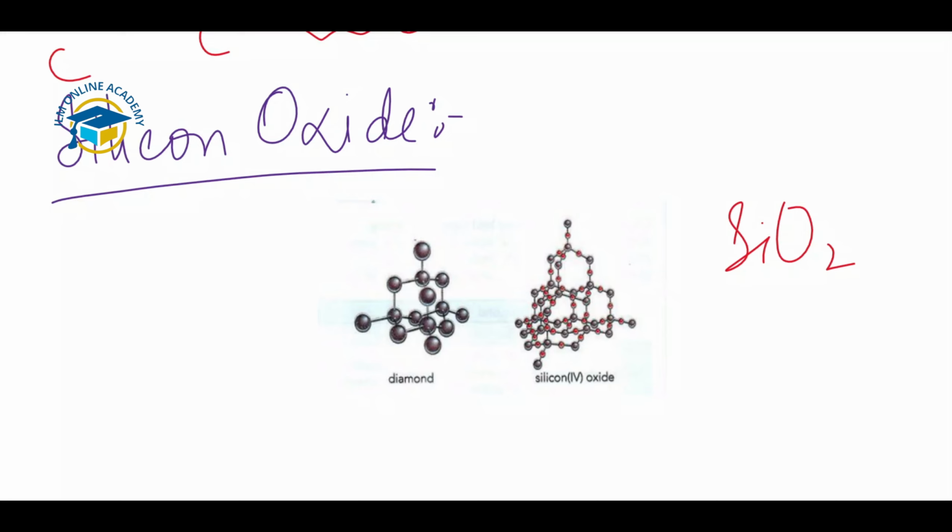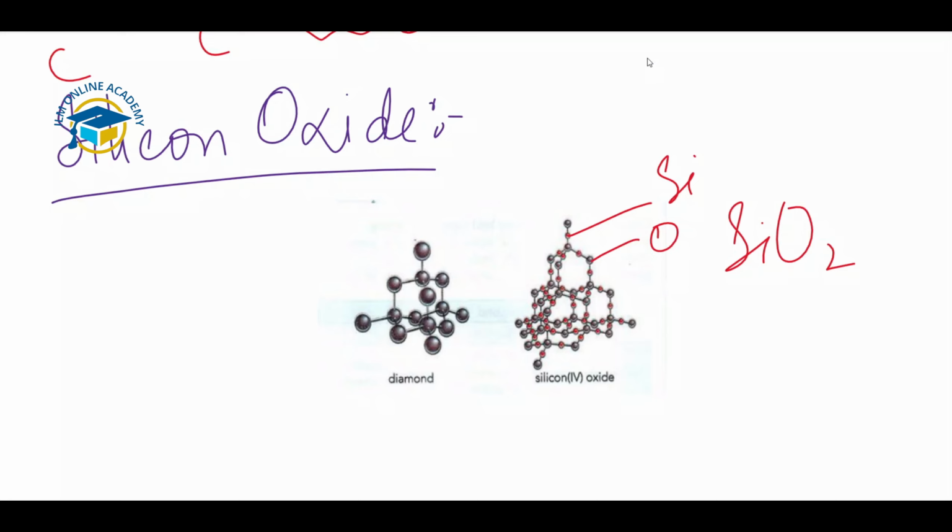In the structure of silicon oxide, each silicon atom is bonded to 4 oxygen atoms, but each oxygen atom is only bonded to 2 silicon atoms. So that means the formula is SiO2. You can see here the silicon that is bonded to 4. The red ones are the silicon and the blue or purple ones are the oxygen atoms.